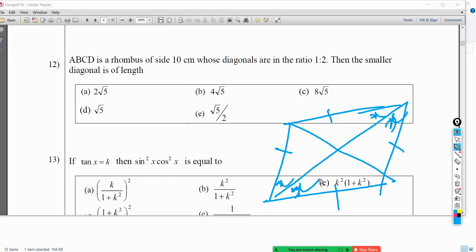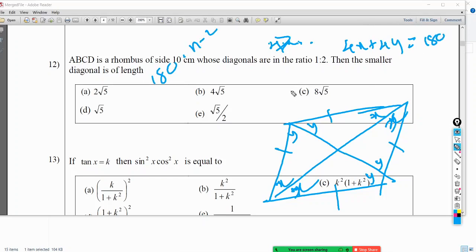Now these are all x. Similarly if this is y, this is y, and also this is y, this is y. So therefore 2x plus 2y, sorry, this is 4x plus 4y. 4x plus 4y equals 180 into what? 180 into n minus 2, right? 180 into 2, that is 360.